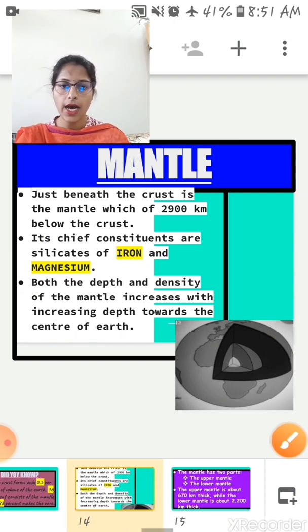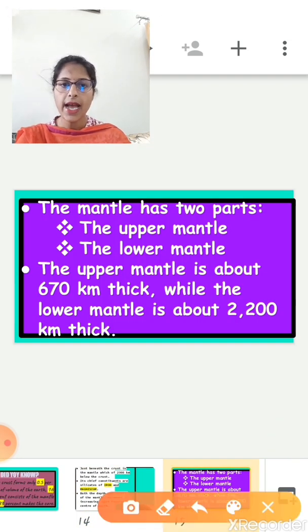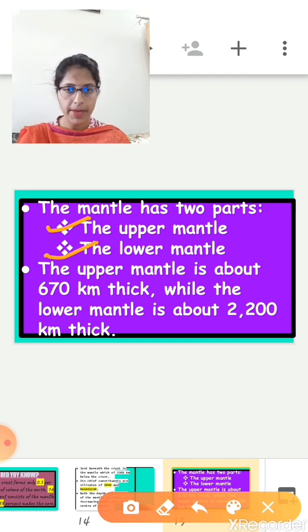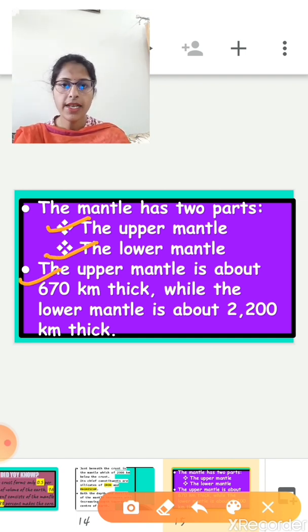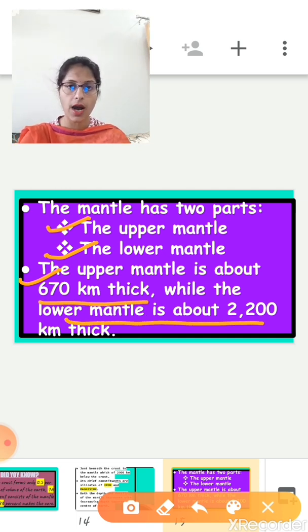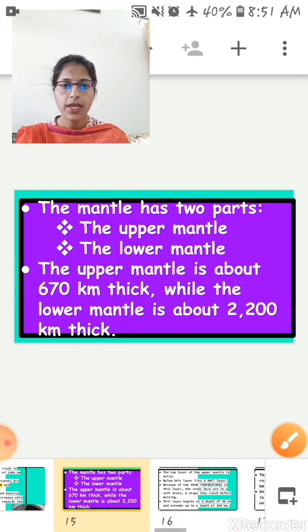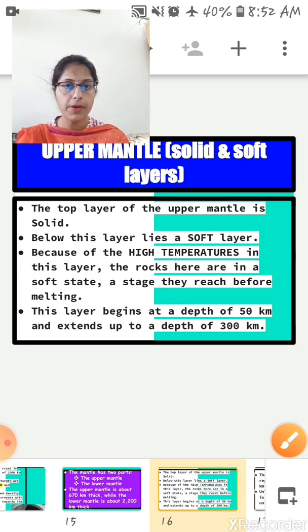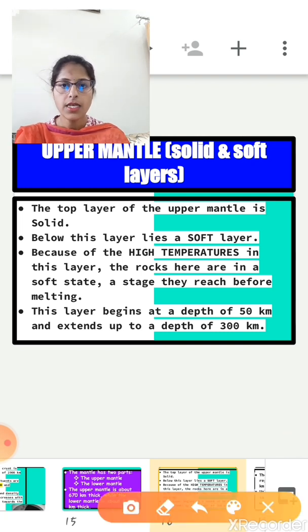Okay, now the mantle has two parts. That means this layer is also divided into two parts. The first one is the upper mantle and the second one is the lower mantle. The upper mantle is about 670 kilometers thick, while the lower mantle is about 2,200 kilometers thick. Now let's understand the upper mantle first.